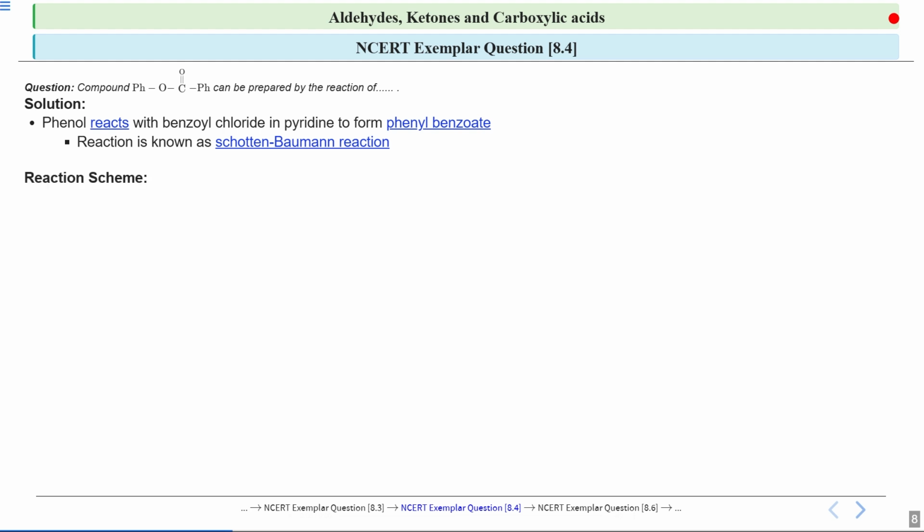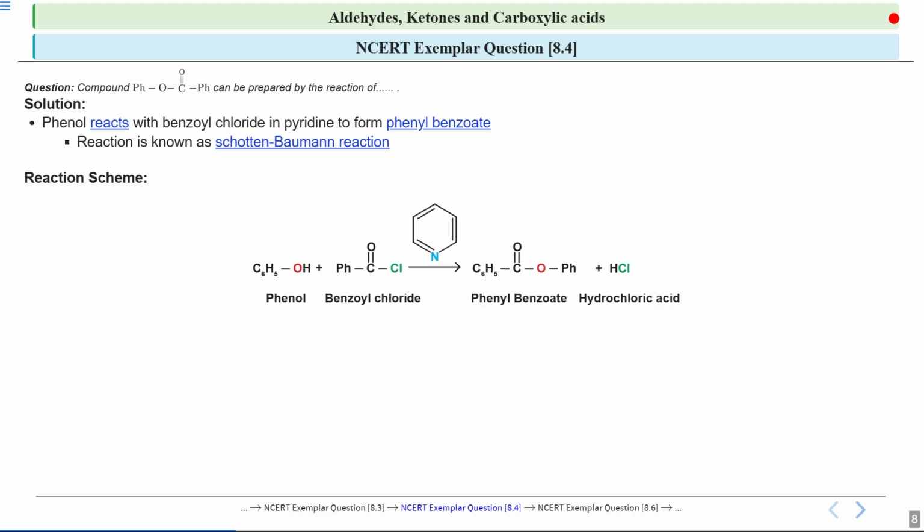Okay, so this is the Schotten-Baumann reaction. Now let us look at the reaction scheme. So here you can see that phenol reacts with benzoyl chloride with pyridine to form phenyl benzoate and hydrochloric acid as a byproduct. Okay, so this is the reaction scheme. Now we have seen pyridine over here. So let us discuss the role of pyridine.